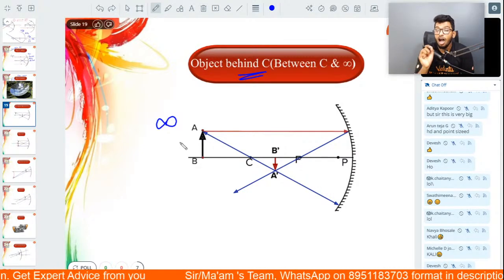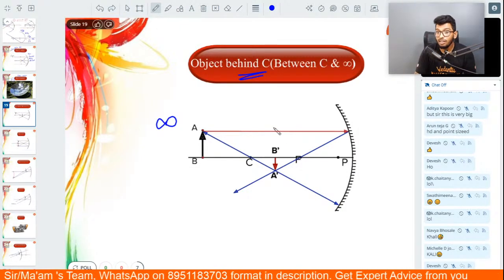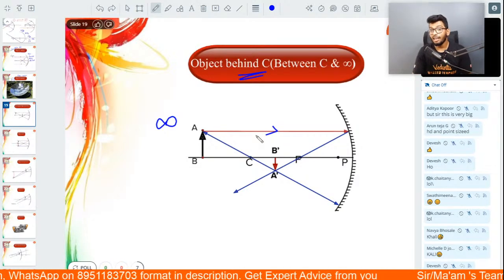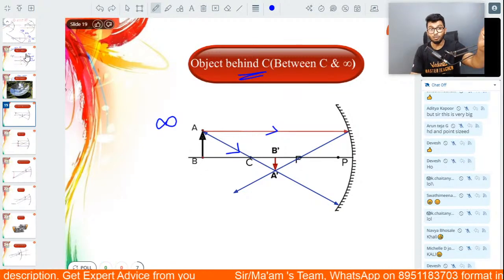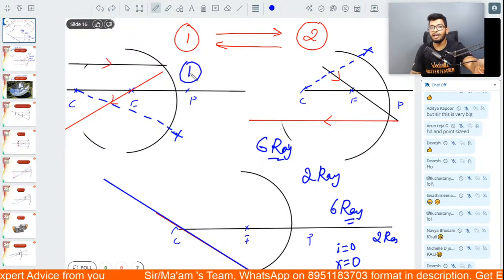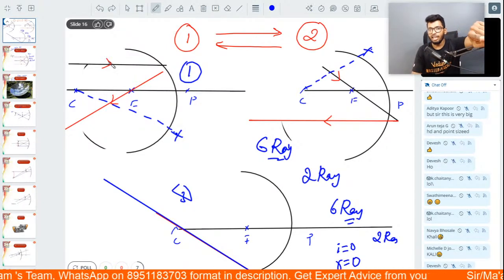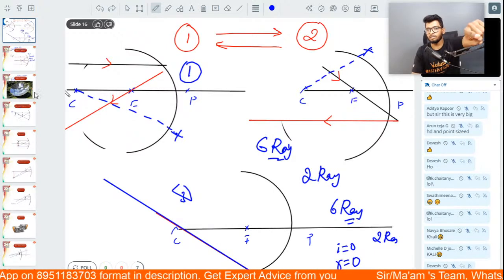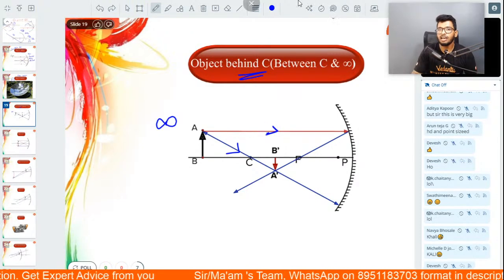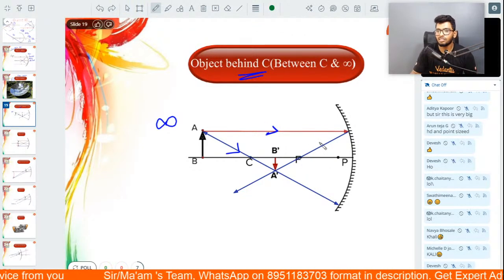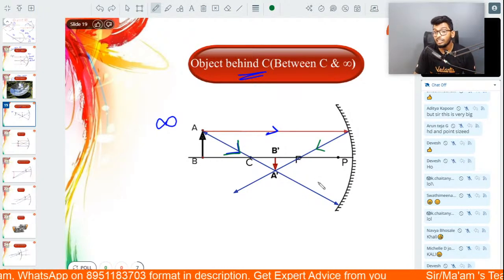In this case, how will the ray diagram look? Here, I'm going to use two rays: one which is parallel to the principal axis, another one passing through the center of curvature. The two standard incident rays, the first one and the third one. A ray of light parallel to the principal axis, after reflection, passes through the focus. And that's exactly what happens over here also. That's the first one. Another one is a ray of light passing through the center of curvature.